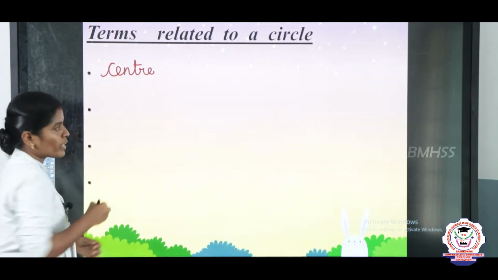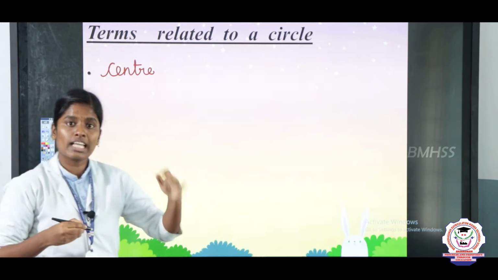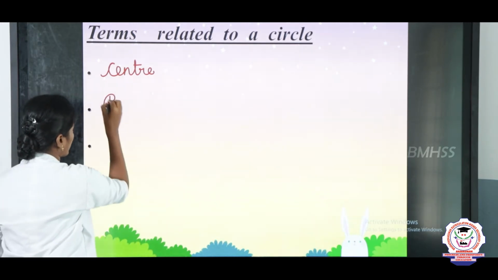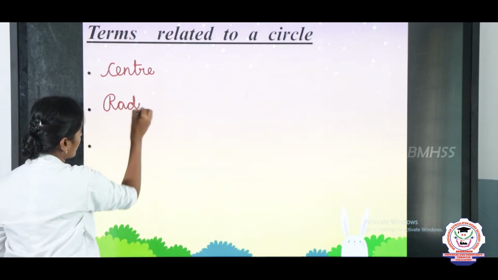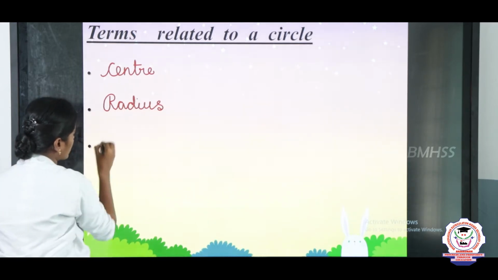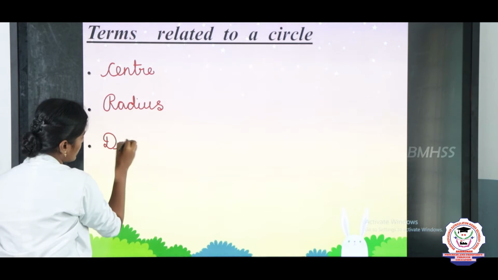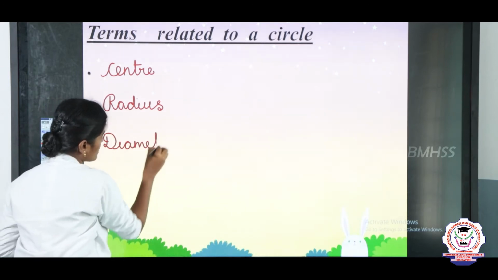C-E-N-T-R-E. The first one is center. The second one is radius, R-A-D-I-U-S, and the third one is diameter, D-I-A-M-E-T-E-R.